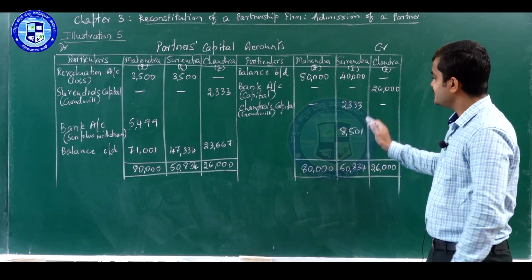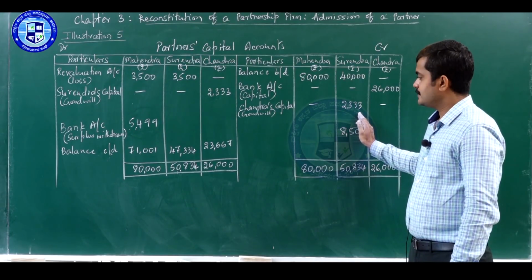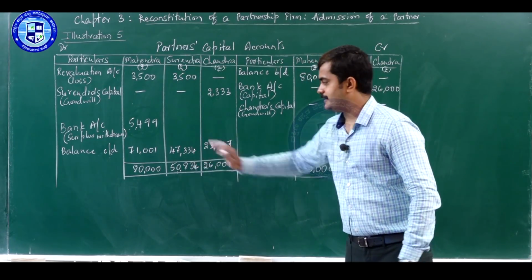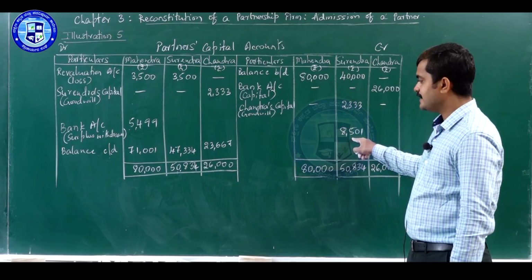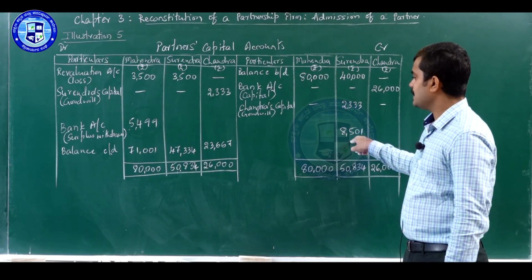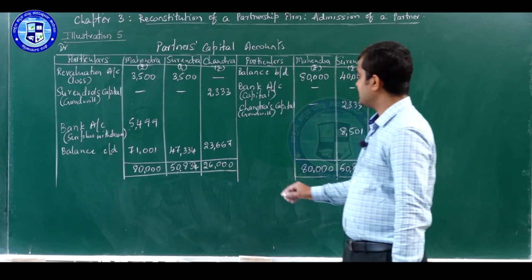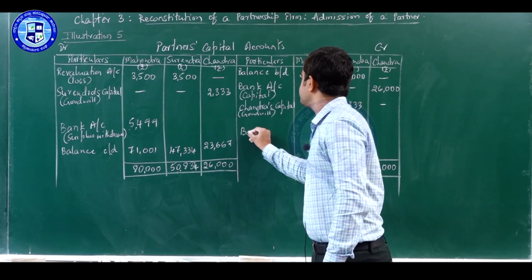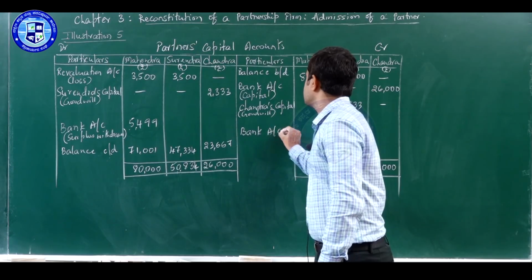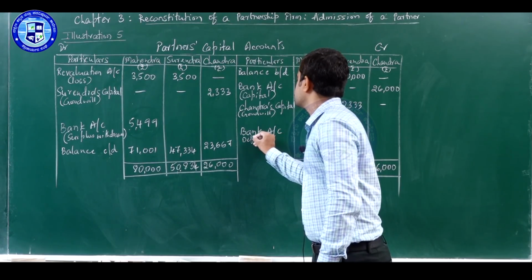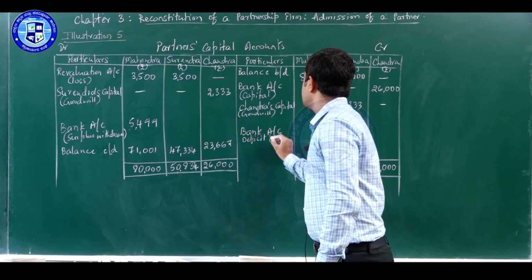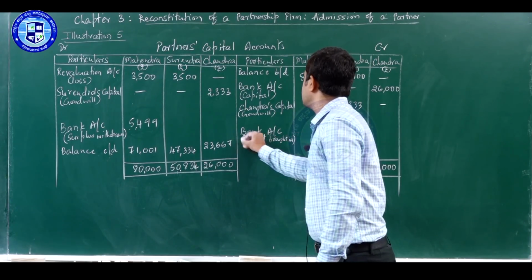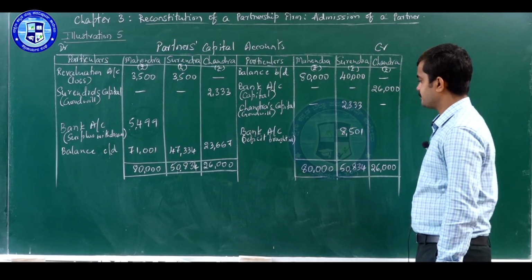Surendra has a deficit capital. So he has a smaller amount of capital than what is required. Therefore, he is bringing the deficit capital in cash. For that, the entry will be bank account debit to Surendra's capital account. Deficit brought in cash or bank.